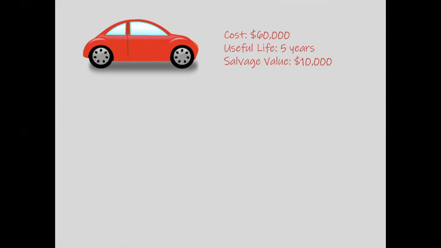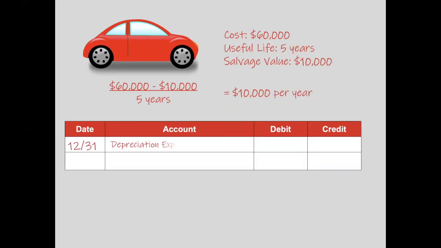We will use the formula to calculate the depreciation expense each year. We will take the cost of the car less the salvage value divided by the amount of years. It would be $60,000 minus the $10,000 divided by 5. This will equal $10,000 of depreciation per year. Depreciation expense will be debited each year until the full amount of the asset will be expensed. We will record depreciation of $10,000 each year for 5 years.